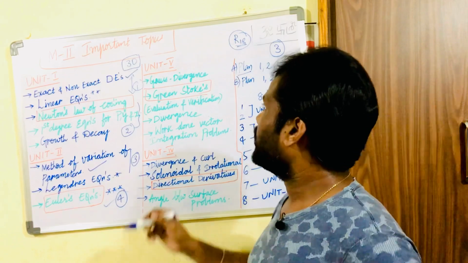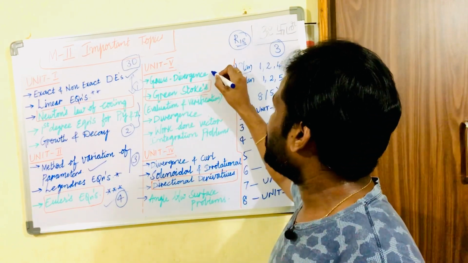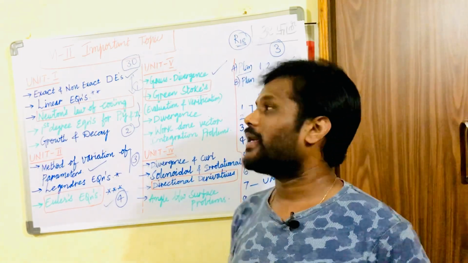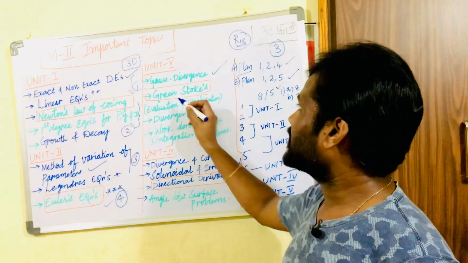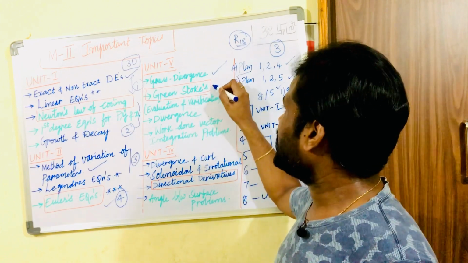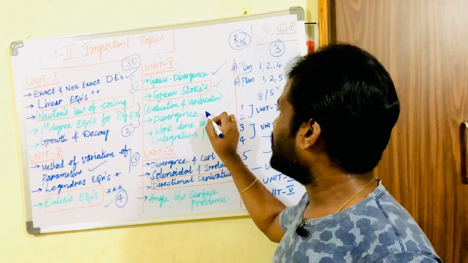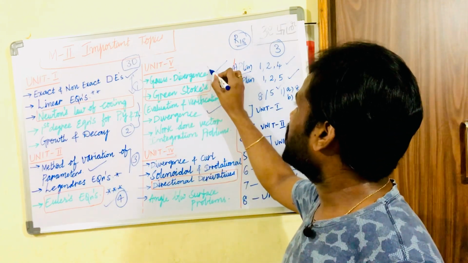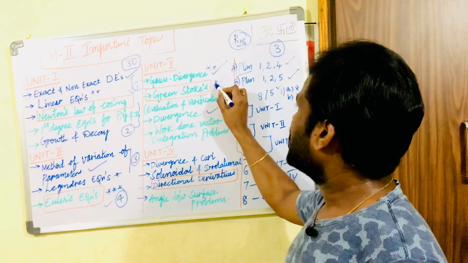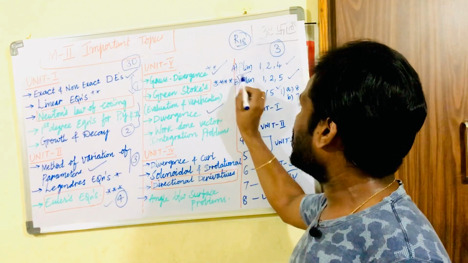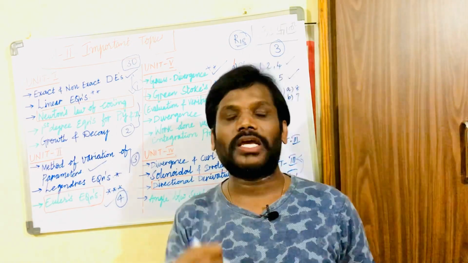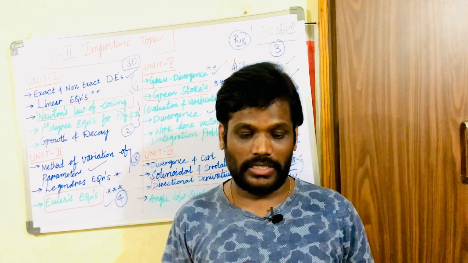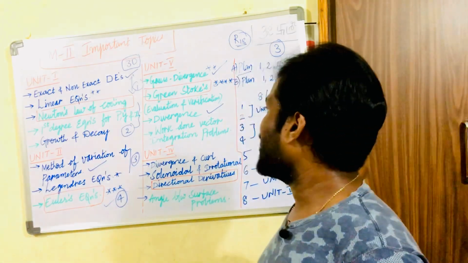There you will be able to work out the Gauss divergence theorem. We have theorems in this. Compulsorily we will be getting a theorem followed by some problem or relation. So practice these theorems. The next is the Green-Stokes theorem, and later the divergence theorem, of which the Gauss divergence as well as the Green-Stokes theorem is very important. If you go through the previous year question papers, the Green-Stokes theorem has been asked many times repeatedly. So make sure to work it out and practice that.